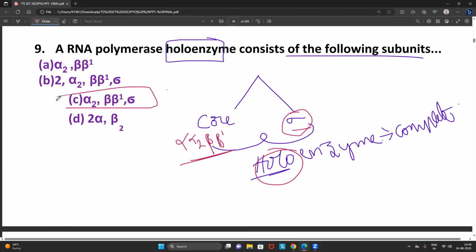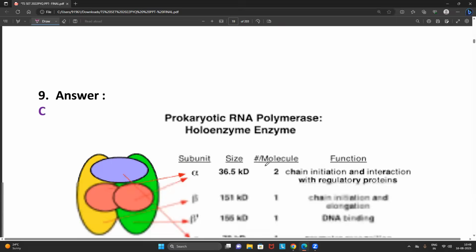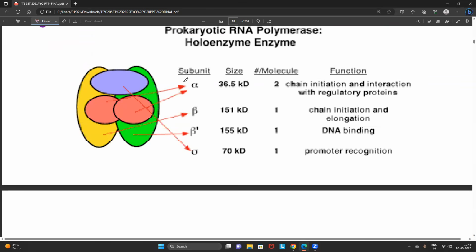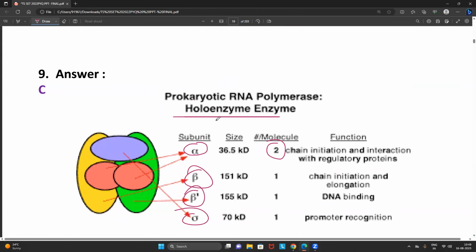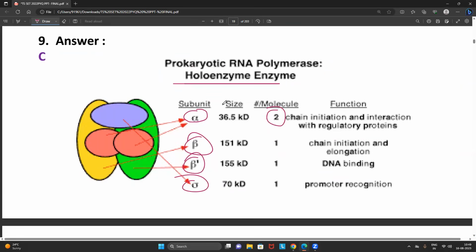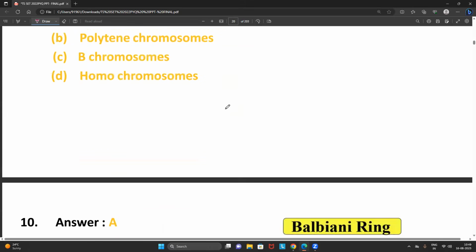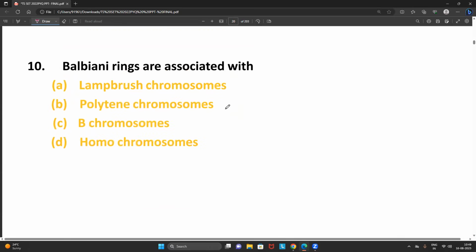So the answer will be undoubtedly option C. I have explained it properly in the diagram also. There are two units of alpha. You can see that one beta prime, one sigma. All together we can call it holoenzyme or a complete enzyme. No need to get confused with that point. Very straightforward question. This you read at the degree level itself.